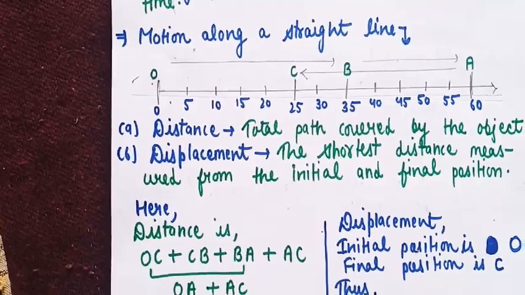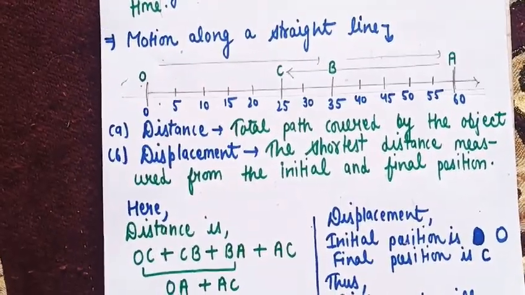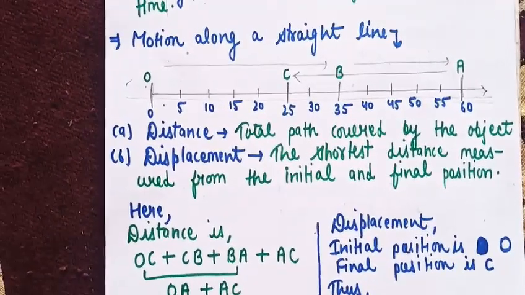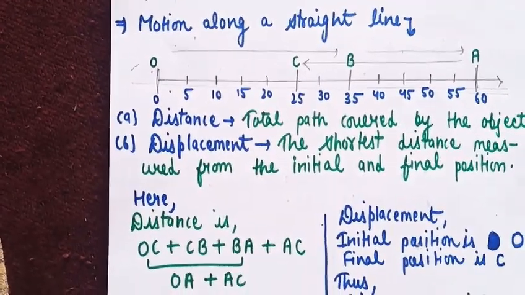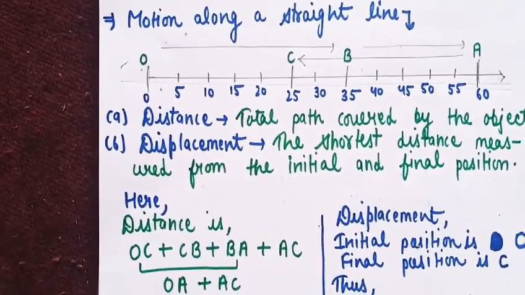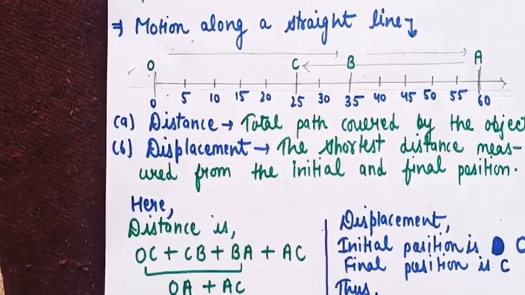What is distance? Distance is the total path covered by the object. Whatever the speed, whatever the way, the total distance covered by the object or the particle is said to be the distance. And what is displacement? Displacement is the shortest distance measured between the initial position and the final position of the object.